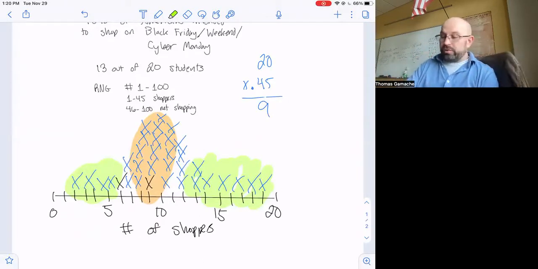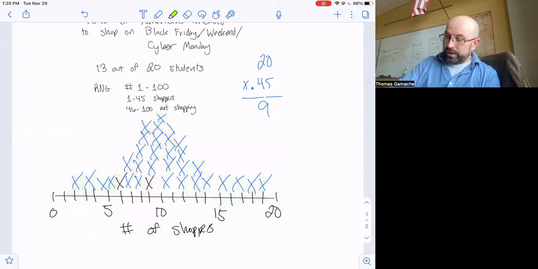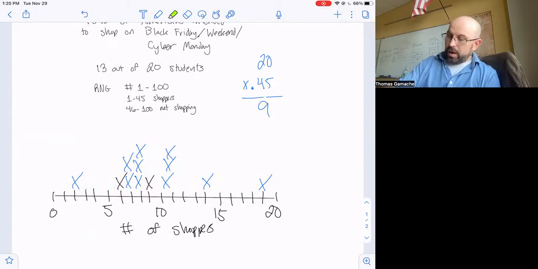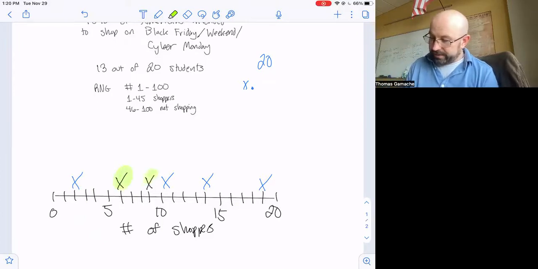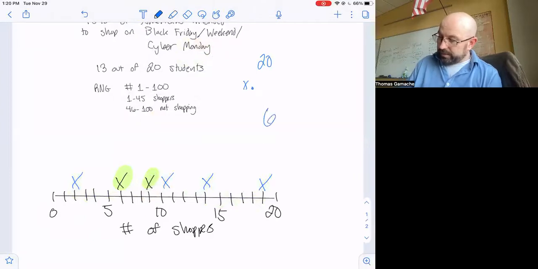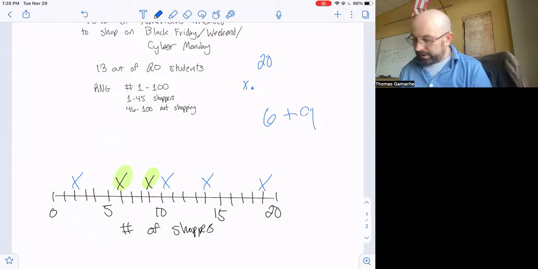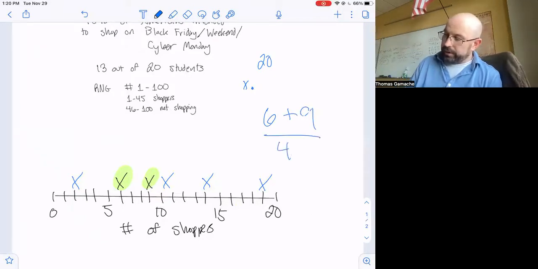Now, what I can also do as well, because I'm going to delete a lot of these, I'm going to try and just go with what I have. Another great example of this, I did all my other ones in blue. Oh, wow. I'm going to go with the 2 that I did, 6 and 9. So if I do 6 plus 9, I think that was what I ended up having. I might be wrong.